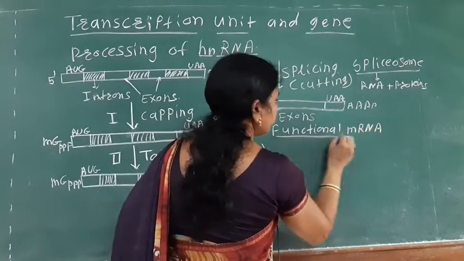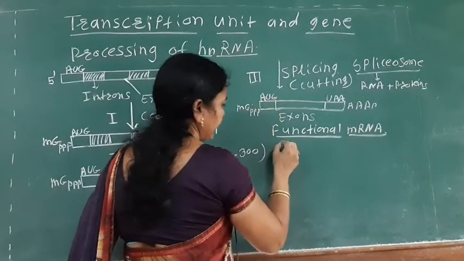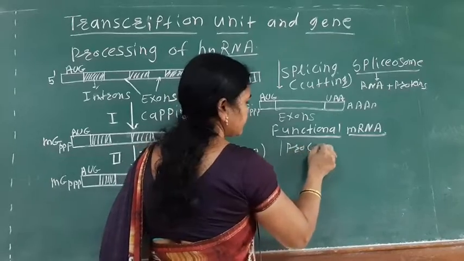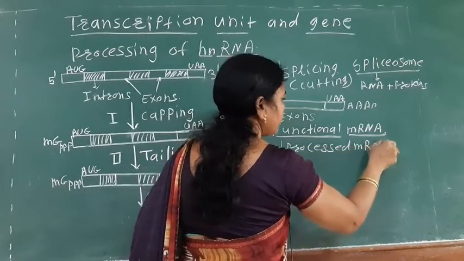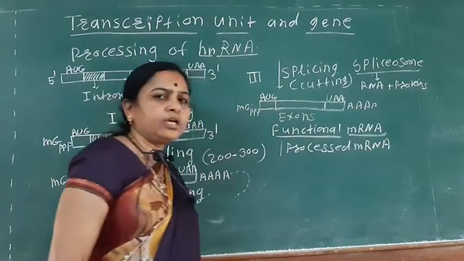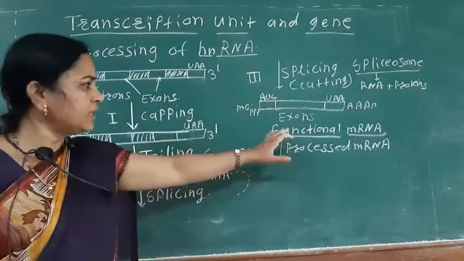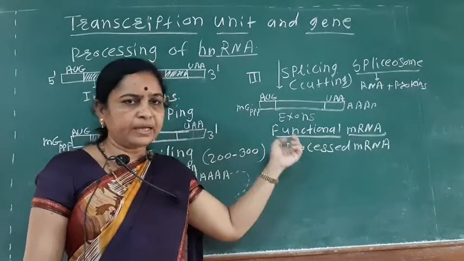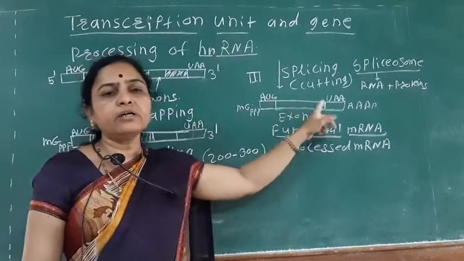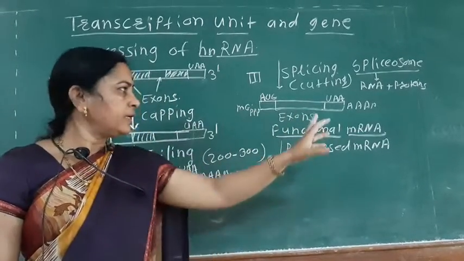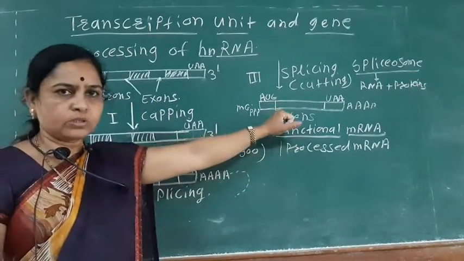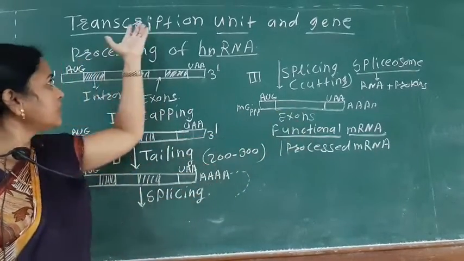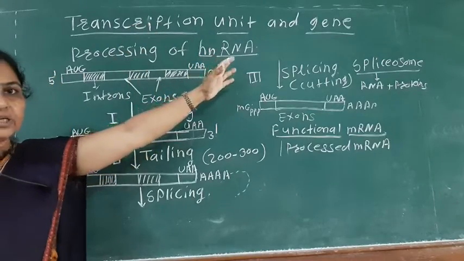This functional mRNA is also known as the processed mRNA. It is made up of only the exons, that is, the coding region. So this is about the processing of the hnRNA.